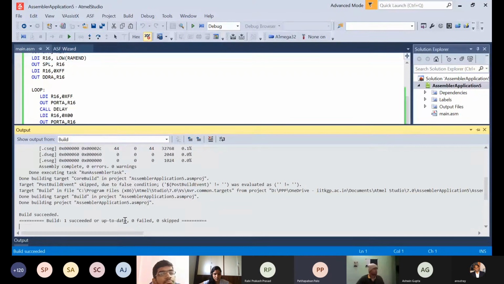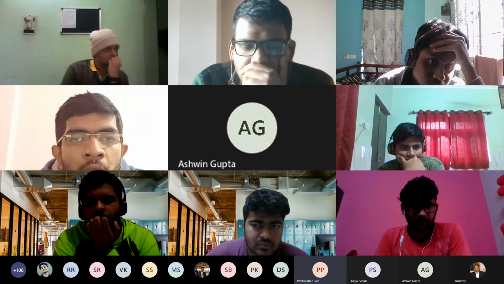When you have written your code and successfully built it, it will generate a hex file in the debug folder in your project, wherever it is saved. When I have saved the project, generally by default it will be saved in your Documents folder.